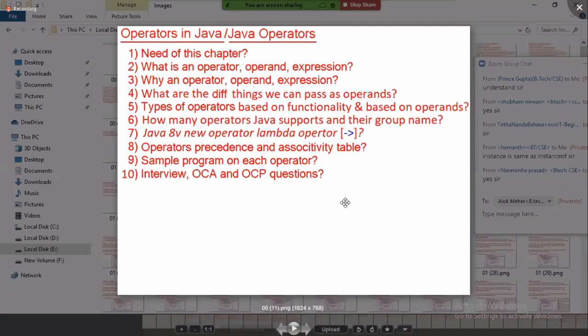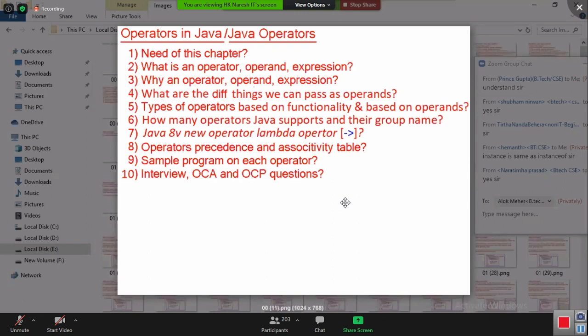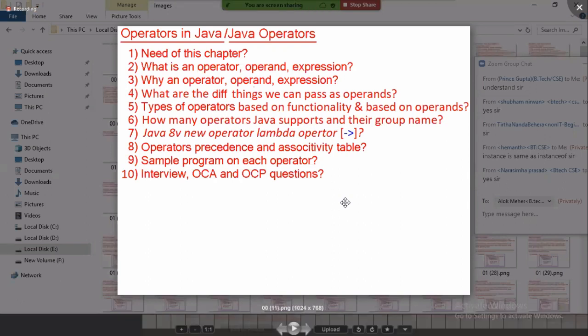Oh, happily we can tell. First, always unary operators are executed, followed by arithmetic multiplicative operators: multiplication, division, modulo; arithmetic additive operators, plus or minus; shift operators: left shift, right shift, and double right shift; relational operators: less than, less than or equal to, greater than, greater than or equal to, instanceof operator; then equality operators: double equal to, not equal to.